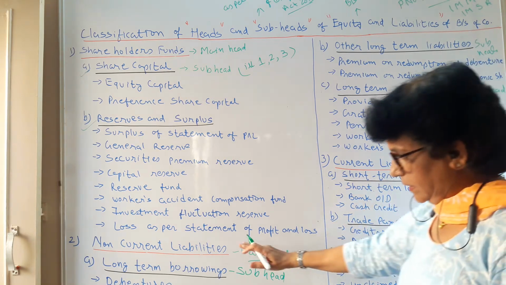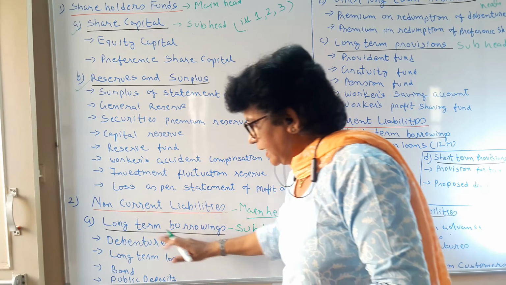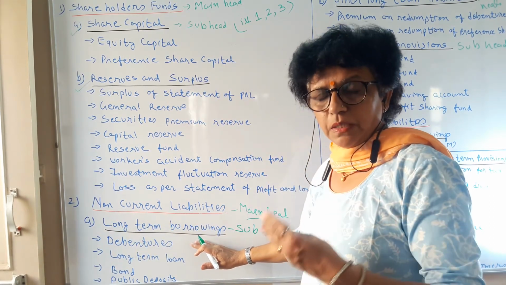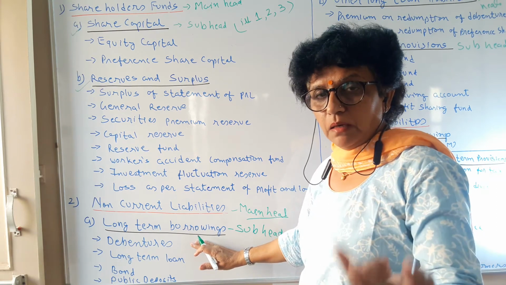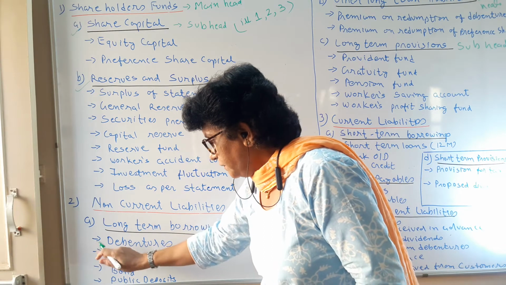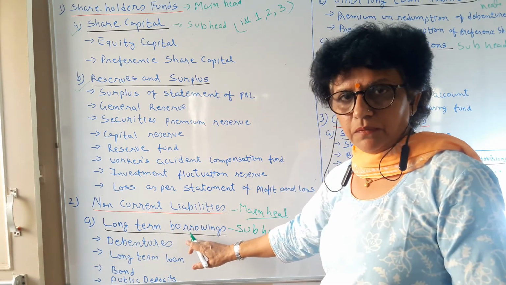So in this manner, let us now understand non-current liabilities. In that, first is long-term borrowings. We borrow funds for a longer period of time, more than 12 months, say 5 years and above. So here the first is debentures, which we learned in the previous chapter.